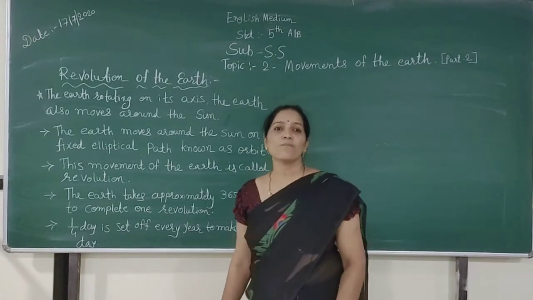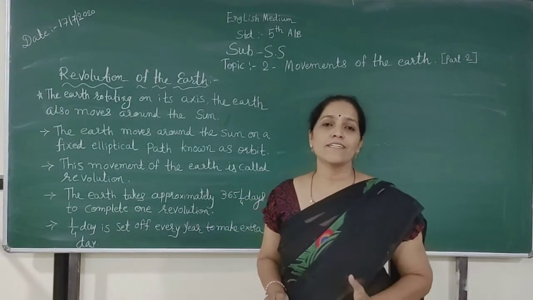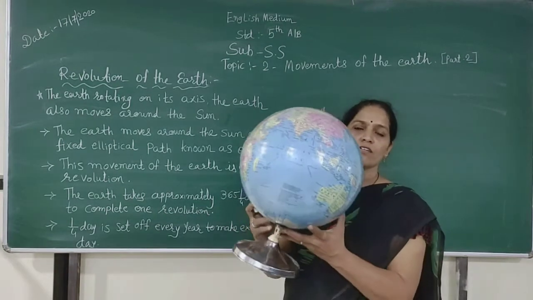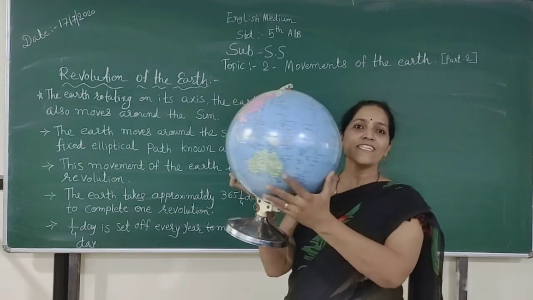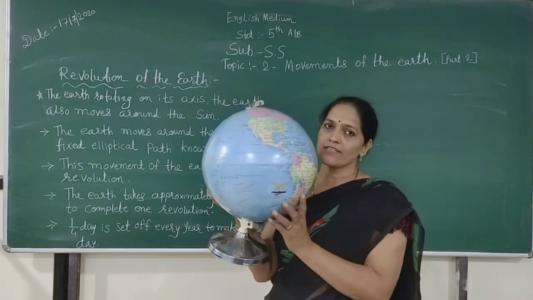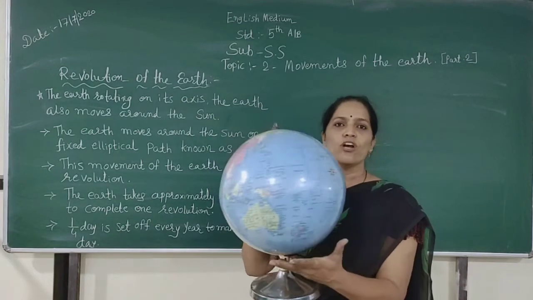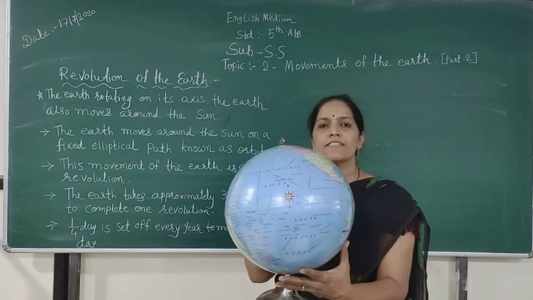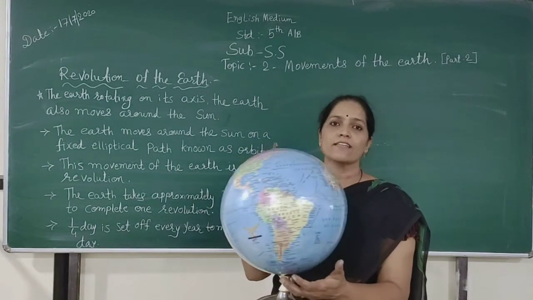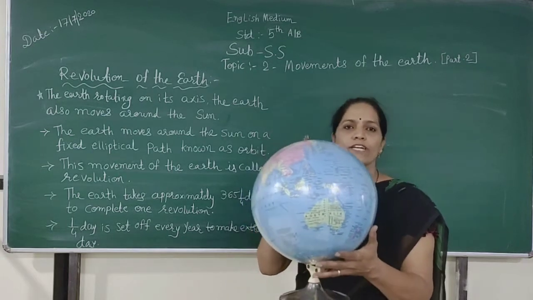Friends, rotation of the earth and revolution of the earth. What is their meaning? Rotation means when the earth rotates on its axis in 24 hours. This is called rotation.